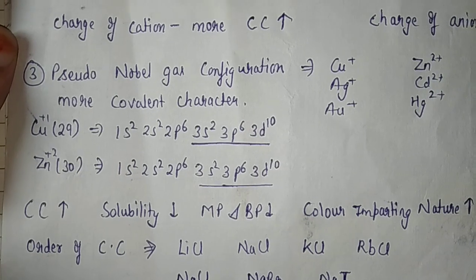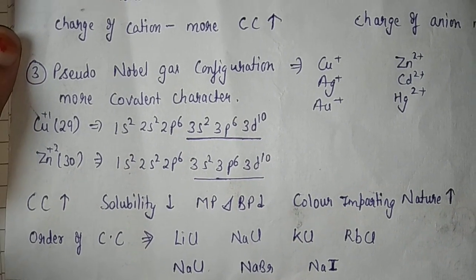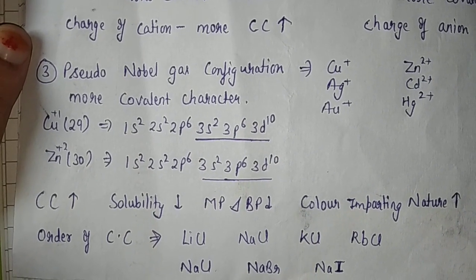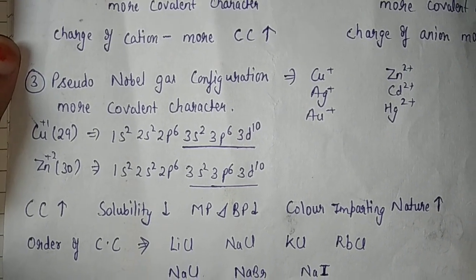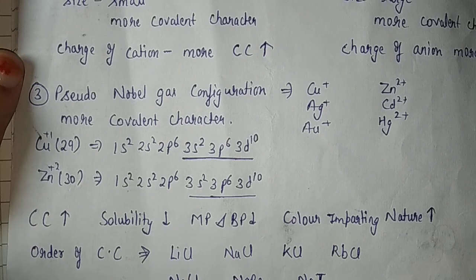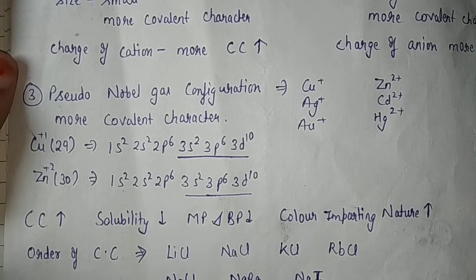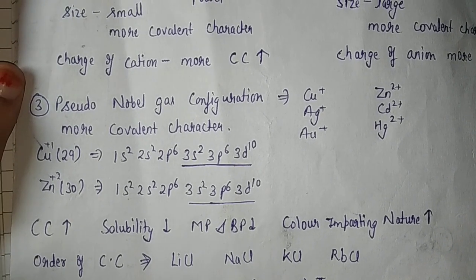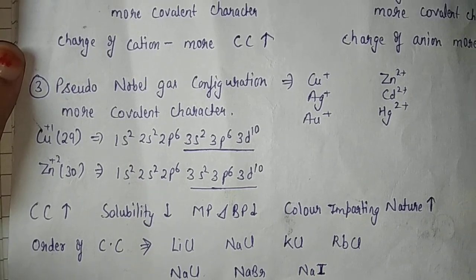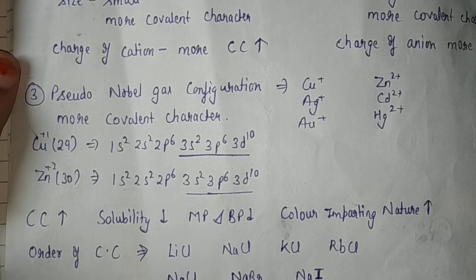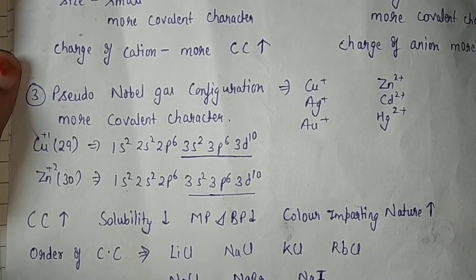For example, copper in +1 oxidation state has the electronic configuration 3s2, 3p6, 3d10, right? Just like zinc, it has the pseudo noble gas configuration in +2 oxidation state. It means if a question is given and among the options pseudo noble gas configuration is there, it would have more covalent character.